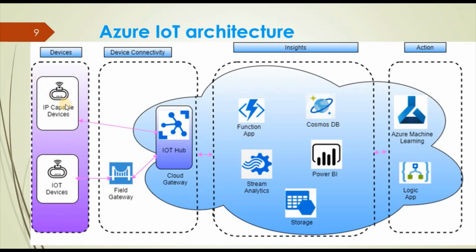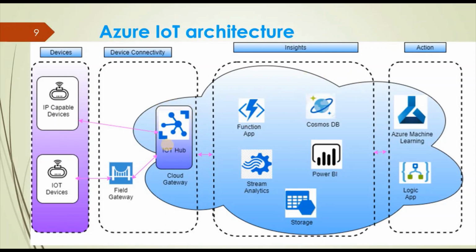If the device is sending data, using Stream Analytics we can do real-time analysis of what the device is sending and what type of data. Similarly, we can use Power BI to generate reports of live data or historical data, and we can always save the data in storage. So these are all the insights we are doing.